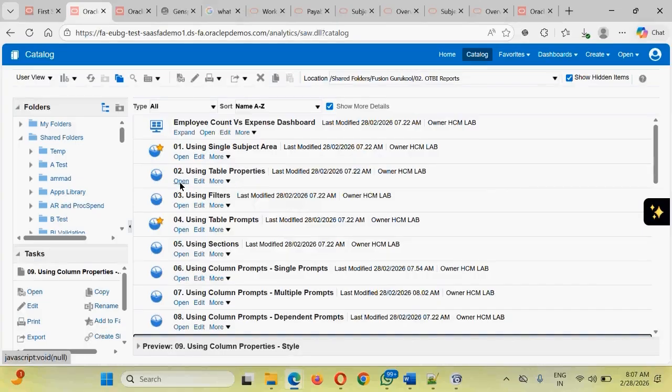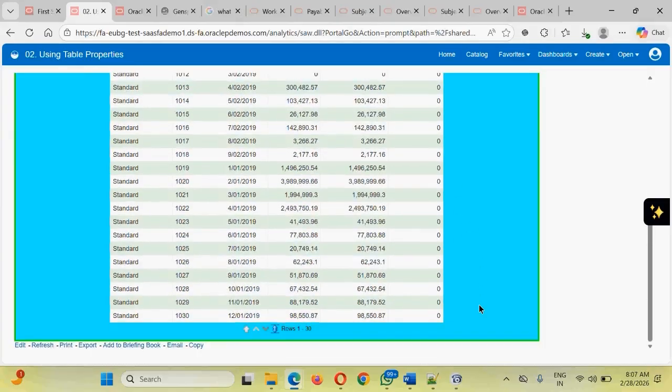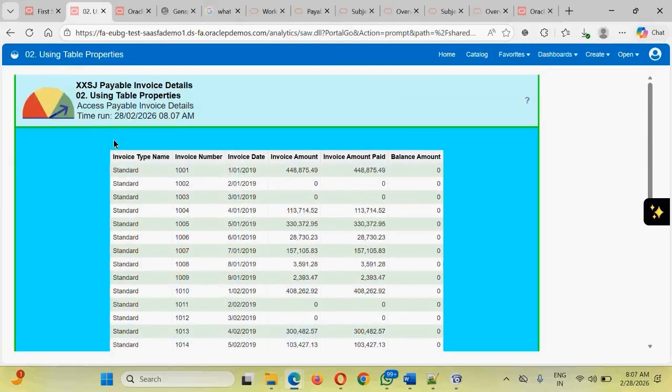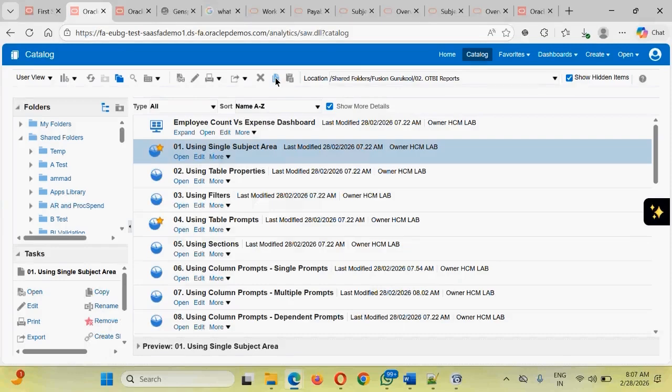Let me first open and show you, and then I will be defining those particular properties. Clicking onto this open, you see the look and feel of the analysis has changed. Why? Because we have kept some sort of properties. See, the title has been displayed in a different way, and the table also has been modified to give you more look and feel. The data has also been displayed in such a way that it is something like an Excel. How have we designed this? Let's take a copy of this particular analysis for our learning purpose of the table properties.